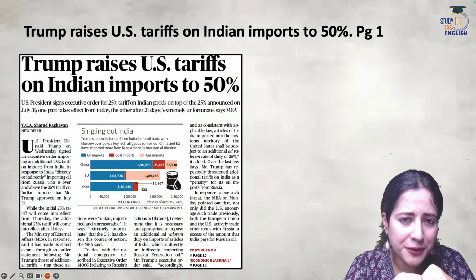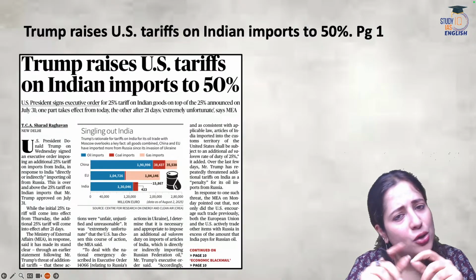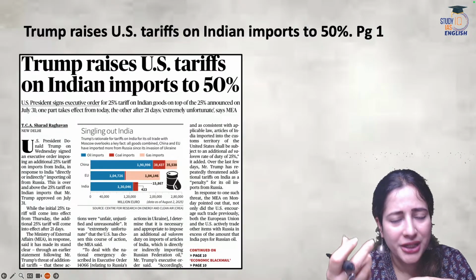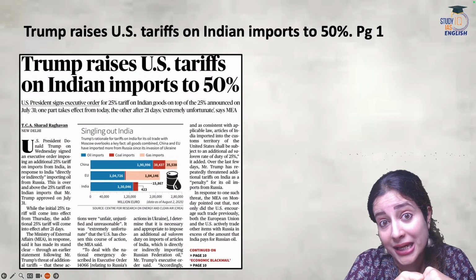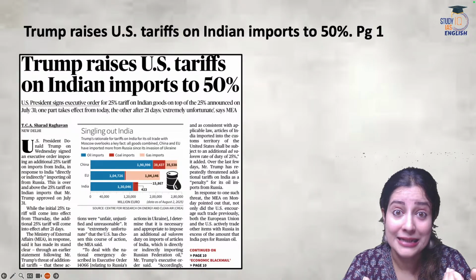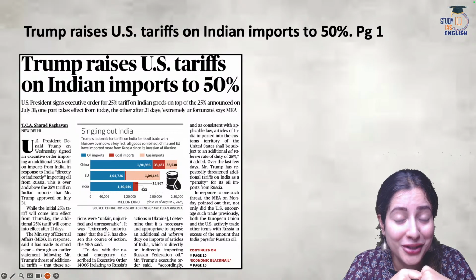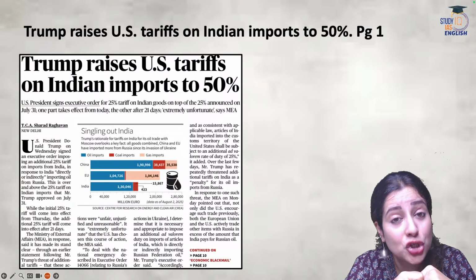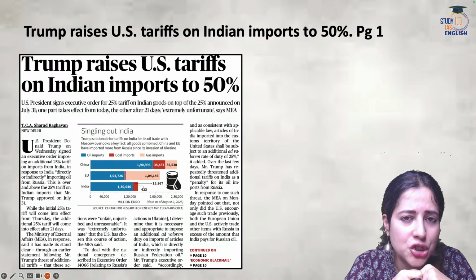If European Union countries and China are also importing oil from Russia, then why has India been blamed for importing oil from Russia? And that's the reason that the Donald Trump government is now giving that yes, India is a major importer of oil and gas from Russia.